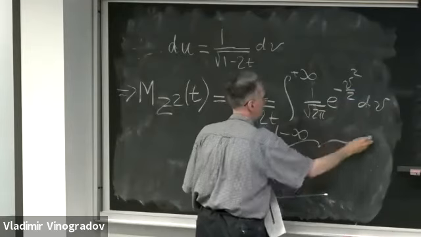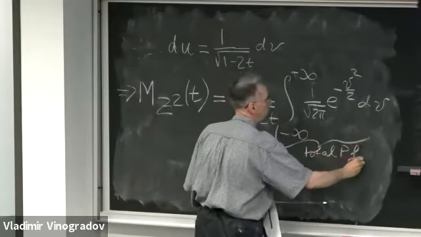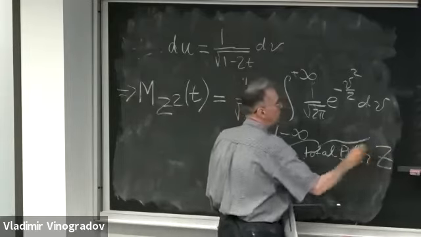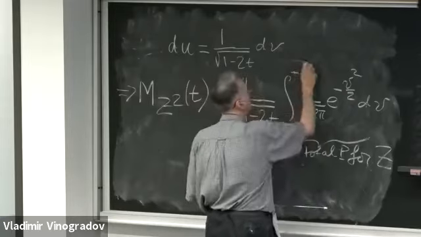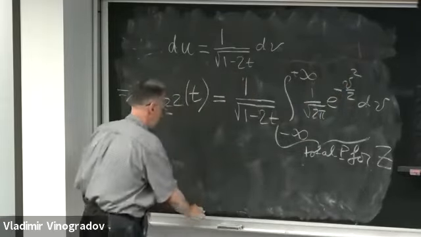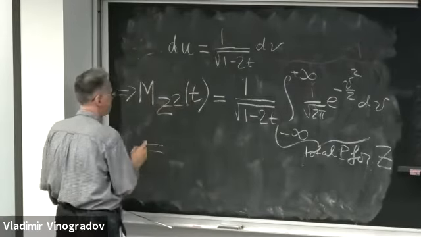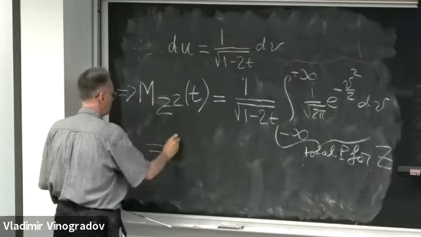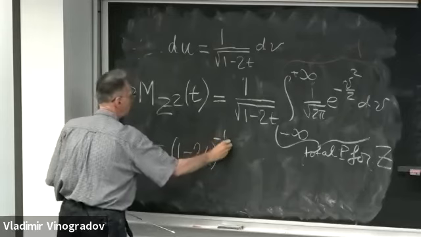And this is the total probability for a standard normal variable z. So therefore, this integral is equal to 1. Yeah? And therefore, the moment generating function of the square of a standard normal is 1 minus 2t raised to the power negative 1/2.